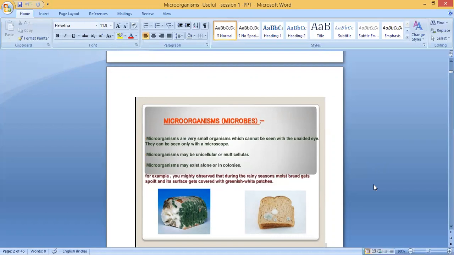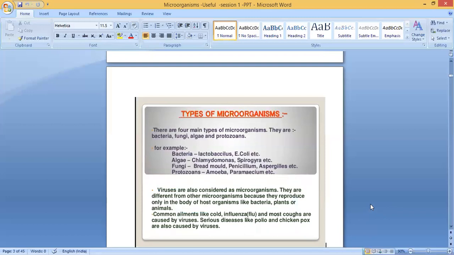For example, you might observe that during the rainy season, most bread gets spoiled and its surface gets covered with greenish white patches. Look at that figure. If you keep bread outside and do not use it for many days, you can see greenish white patches on the bread. Usually people keep it inside the refrigerator. What is that? Microbes or microorganisms are growing on the bread. Which microorganism? It is a fungus or fungi. Fungus is singular, fungi is plural. So fungus is growing on the bread. Clear?